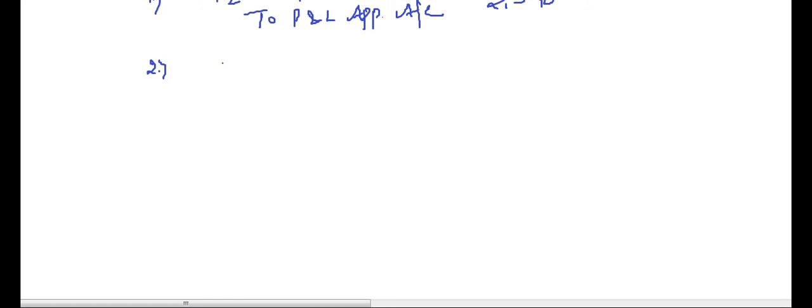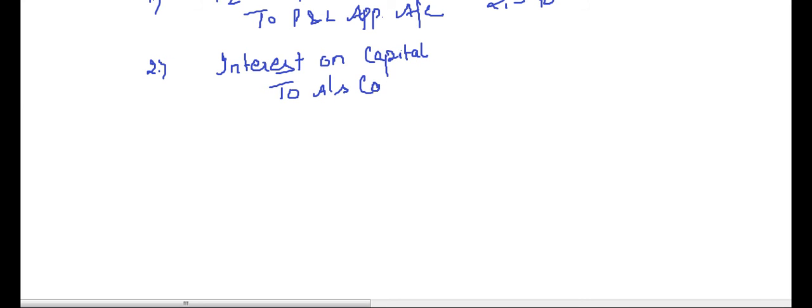So what we will do, we will debit interest on capital and what will we credit? Partners capital account, because they become our creditors. So we will say to A's capital account, to B's capital account.